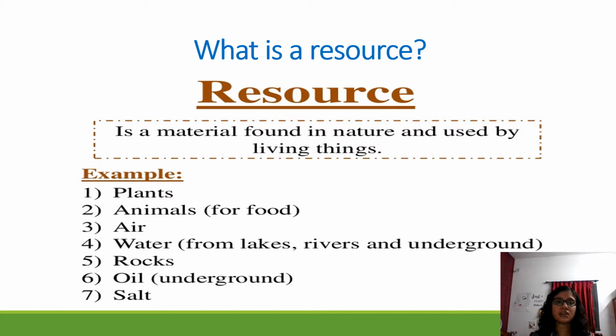Some of the examples, as I told you before, are plants, animals, that is for those who eat non-veg, air, water, and not only for non-veg, we also use the leather, the skin of those animals. Then water, we get water from lakes, rivers, and underground. Rocks, we are dependent upon rocks. We are dependent upon oil, that too is taken from underground, and salt. So there are many such things that we are dependent upon. These are general resources. There are many more resources.